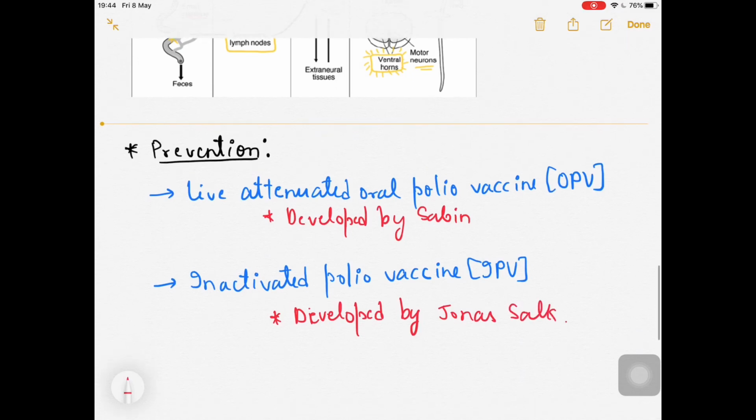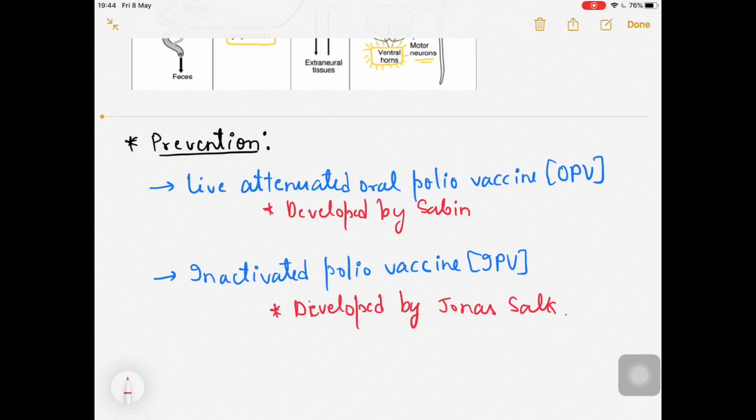In some cases, very rarely, 1 in a million cases, the live attenuated oral polio vaccine may be associated with vaccine associated paralytic poliomyelitis. In simple words, this OPV might rarely cause paralytic poliomyelitis, 1 in a million cases, due to the mutation in its structure.